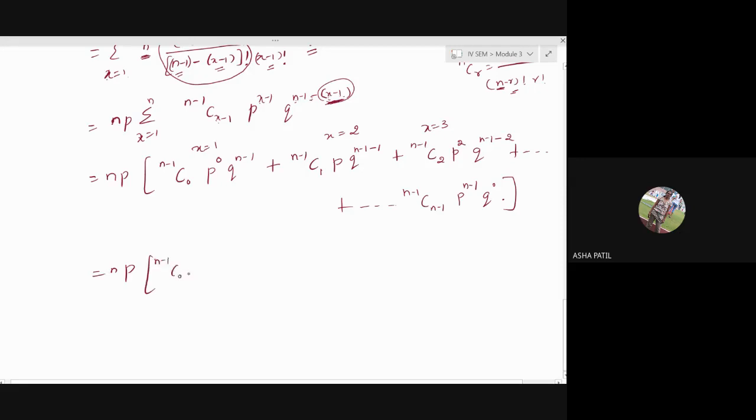It is n minus 1 c naught, p raised to 0, q raised to n minus 1, plus n minus 1 c1 p q raised to n minus 2, it is minus 1 minus 1, n minus 1 c2 p square q raised to n minus 3, so on, n minus 1 c n minus 1 p raised to n minus 1 q raised to 0. So I'll just scroll it up. If you can.